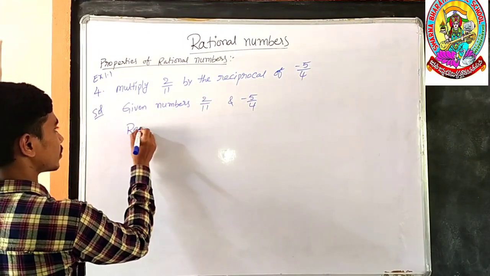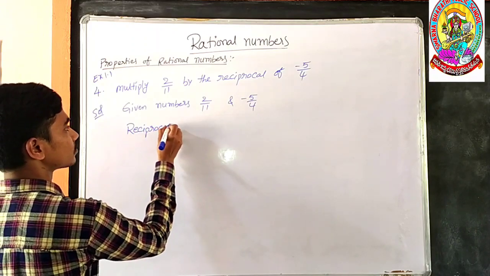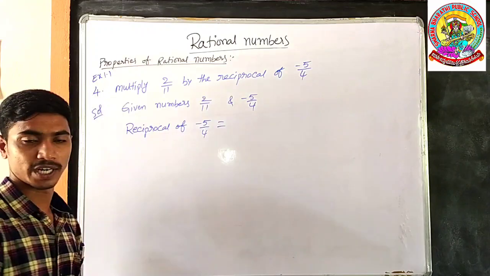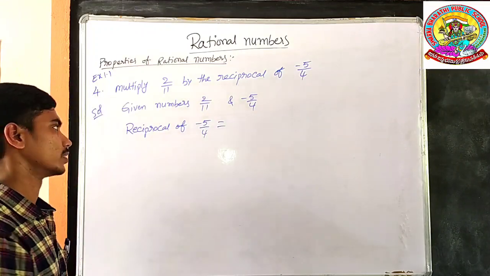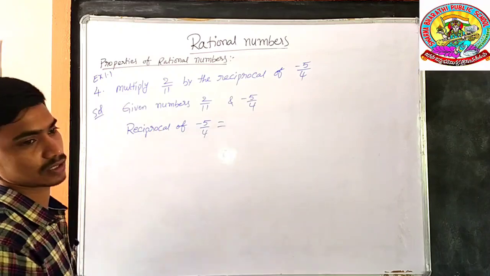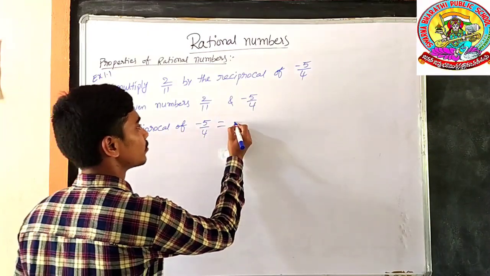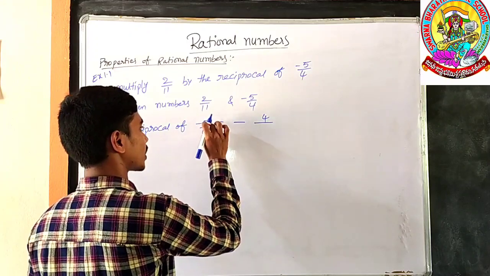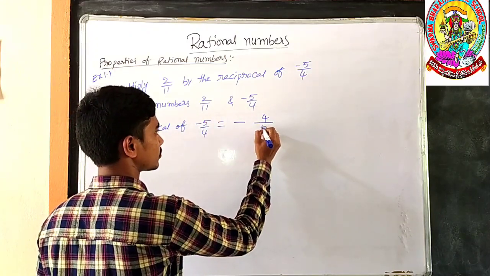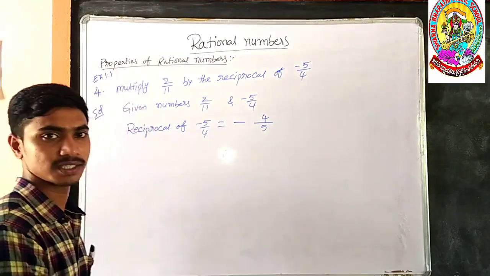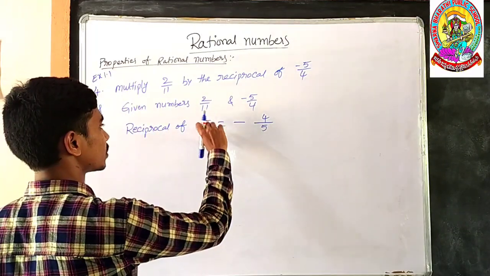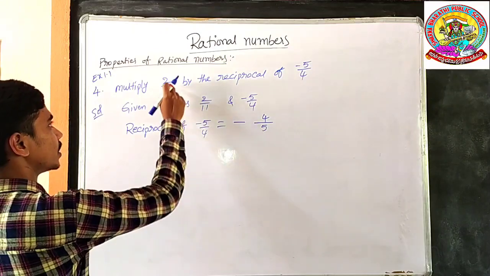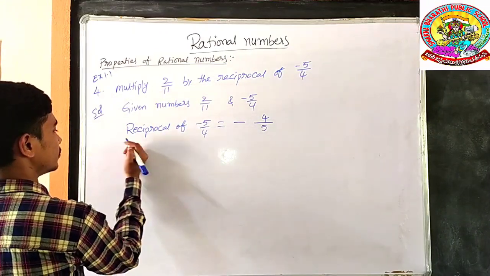Reciprocal means inverse, simply writing the inverse by keeping the same sign, changing the denominator as the numerator and the numerator as the denominator. Minus 4 by 5 is the reciprocal of minus 5 by 4. We have to multiply this reciprocal with the number 2 by 11.